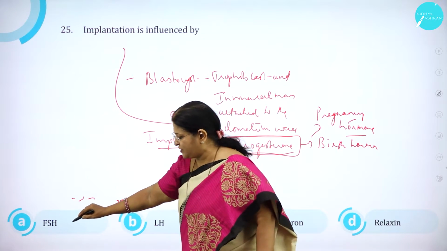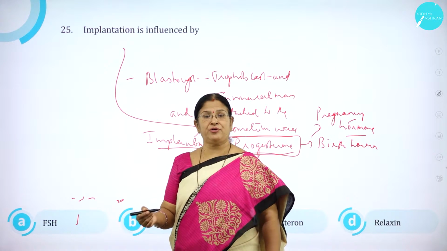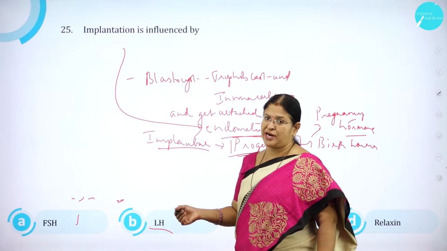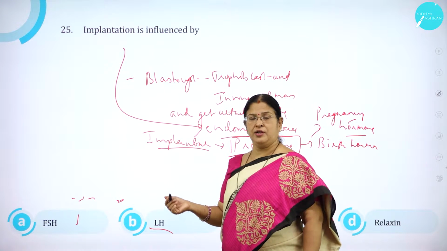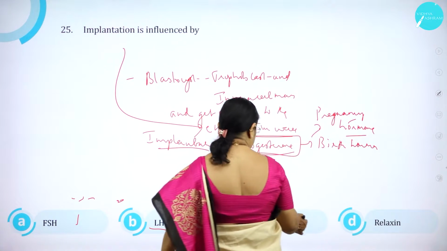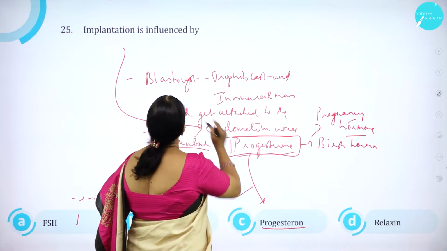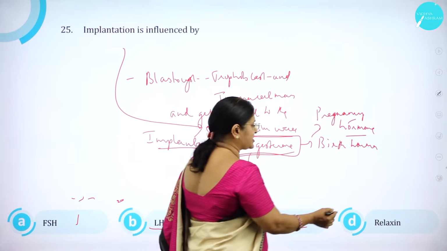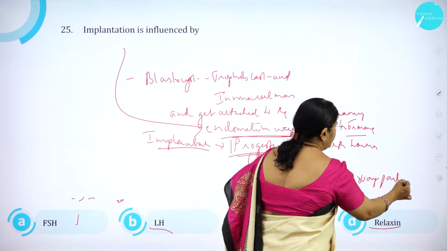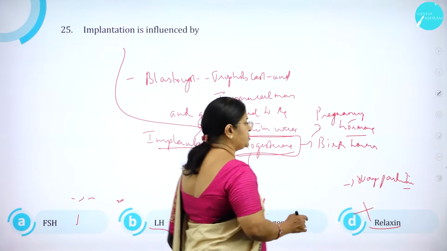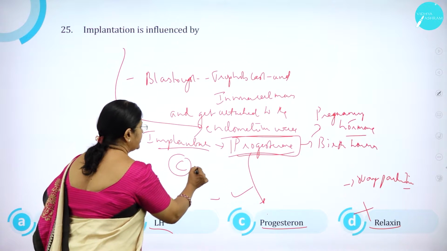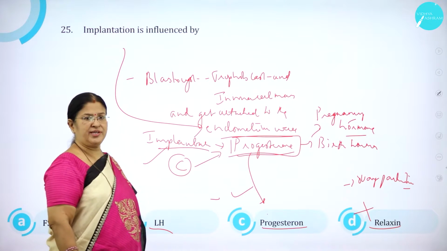option A, FSH. Follicle stimulating hormone is a gonadotropin which is very much required for oogenesis. LH, luteinizing hormone, also is a gonadotropin which is very much required for what? For ovulation and for oogenesis. Then progesterone, as I said, implantation is influenced by progesterone. Relaxin, again, is a hormone released by the ovary during parturition, during delivery. So this is wrong. So implantation is influenced by progesterone. So option C, progesterone, is correct.